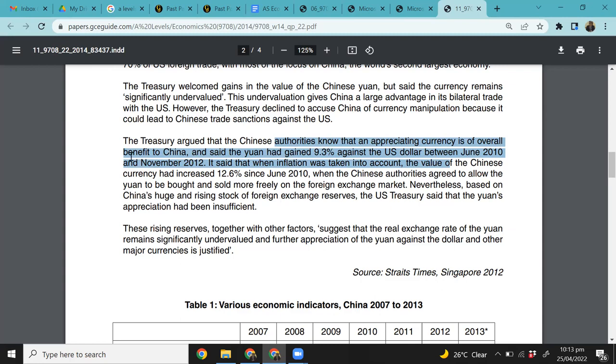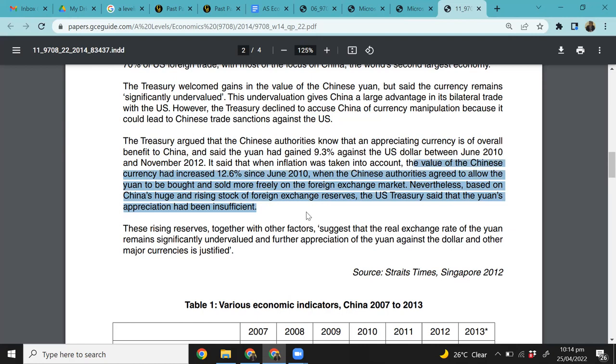Okay, now this is interesting. Let's read this one more time. The Treasury argued that Chinese authority know that an appreciating currency is of overall benefit to China. So they are making this claim that a stronger currency would benefit China. That's what the US Treasury is saying. It said that the yuan has gained 9.3% against the dollar between June 2010 and November 2012, and that when inflation was taken into account, the value of the Chinese yuan has increased 12.6% since June 2010,